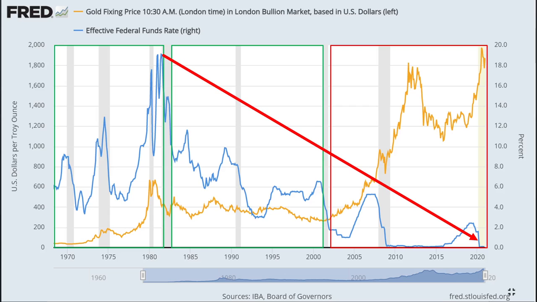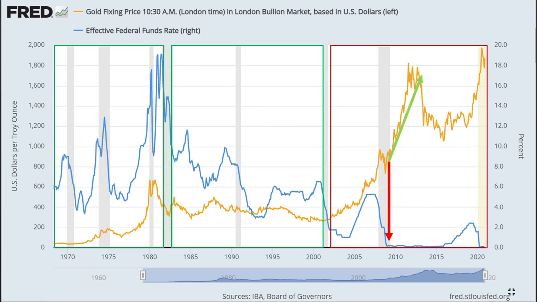This trend shows interest rate and gold price from the Fed website. In the first green box, we can see gold price increased during a high interest rate period when inflation was very high. And starting from the second green box, after the energy crisis, interest rate decreased from a historical high to recently almost 0%. And in the third red box, shortly after interest rate dropped to close to zero during the financial crisis, gold price increased exponentially.